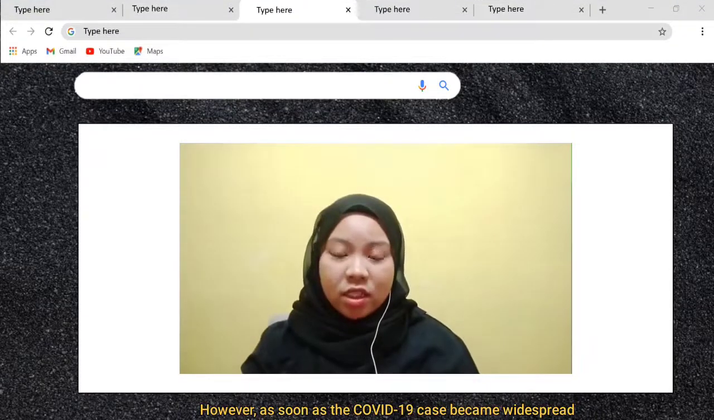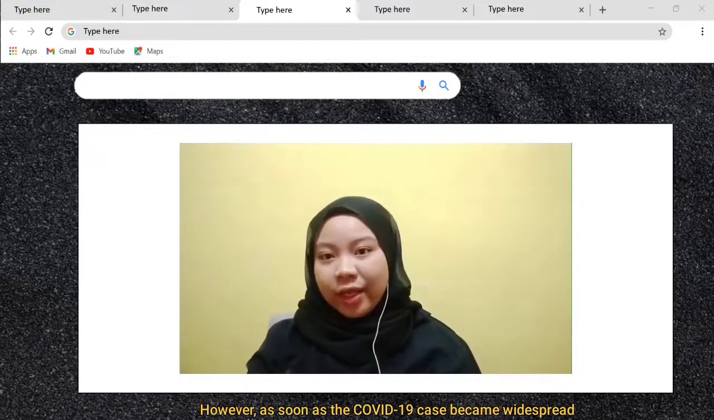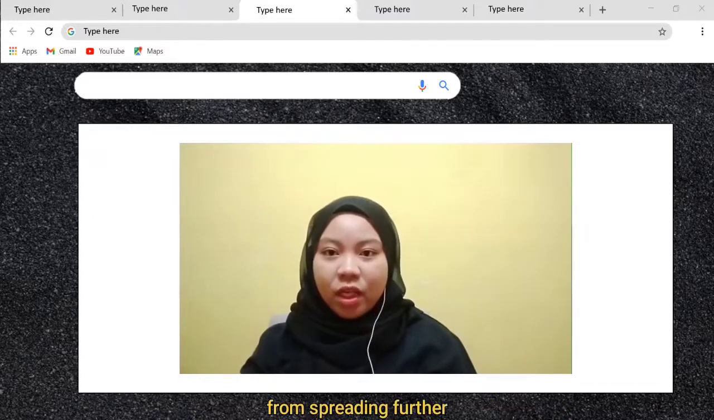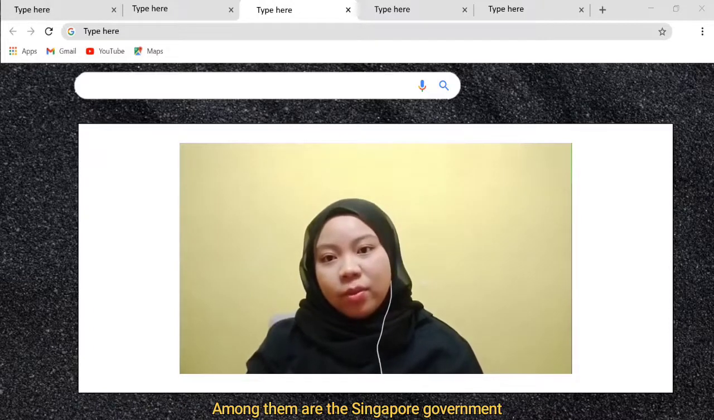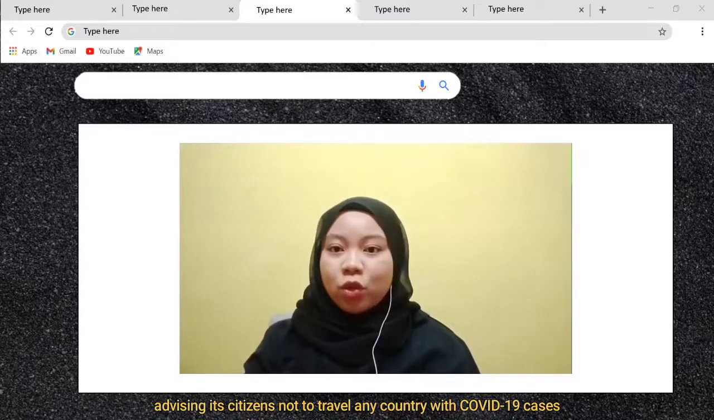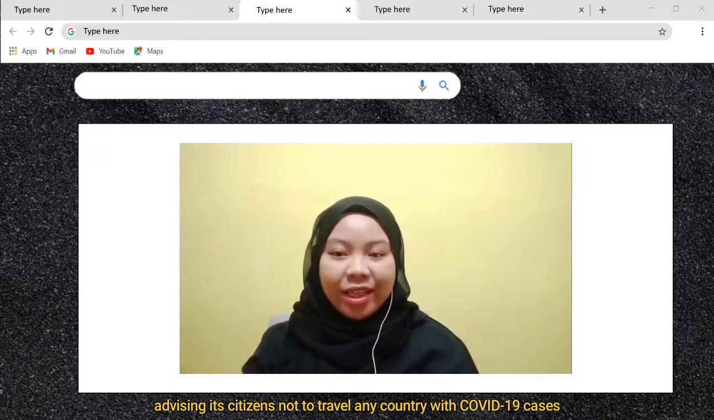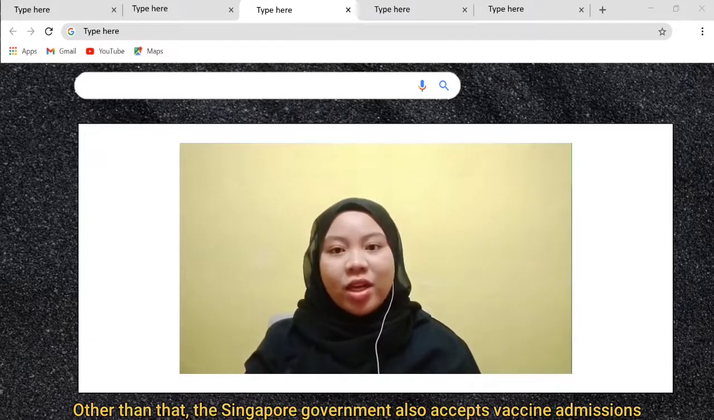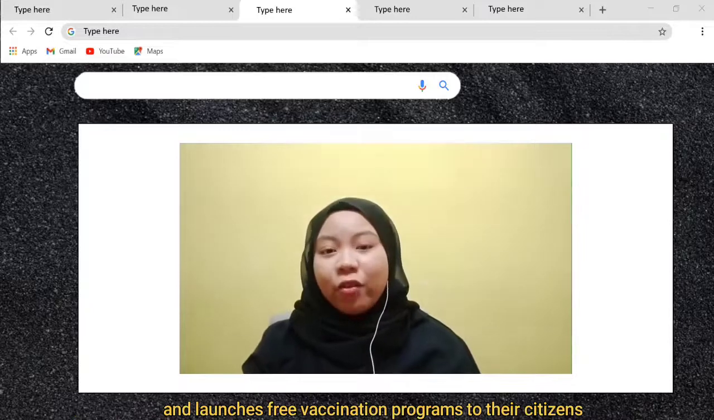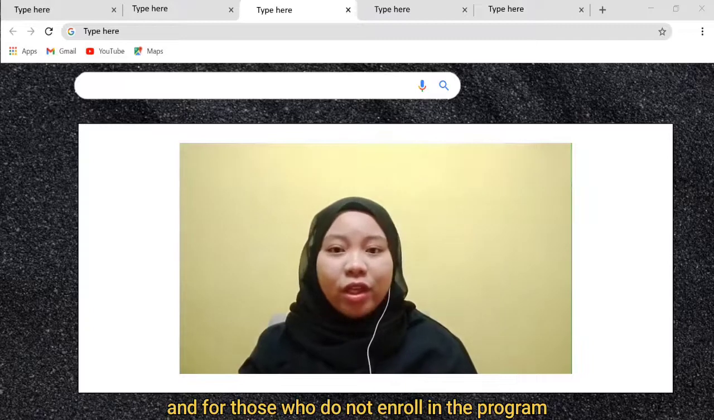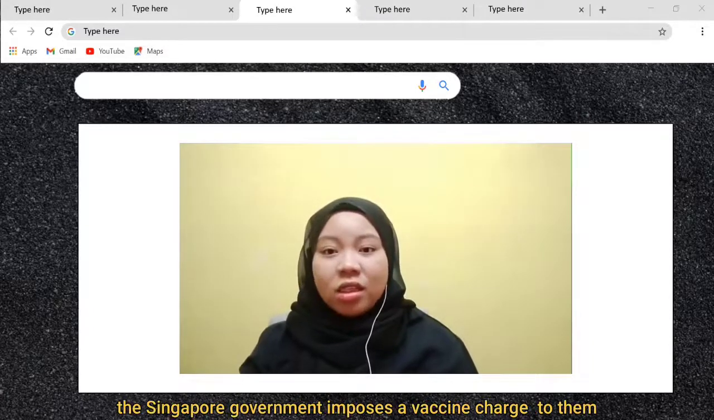However, as soon as the COVID-19 cases became widespread, the Singapore government sought ways to curb the disease from spreading further. Among them are the Singapore government strictly controlling national borders and advising its citizens not to travel to any country with COVID-19 cases. Other than that, the Singapore government also accepts vaccine admission and launches free vaccination programs for their citizens. And for those who do not enroll in the program, the Singapore government imposes a vaccine charge on them.